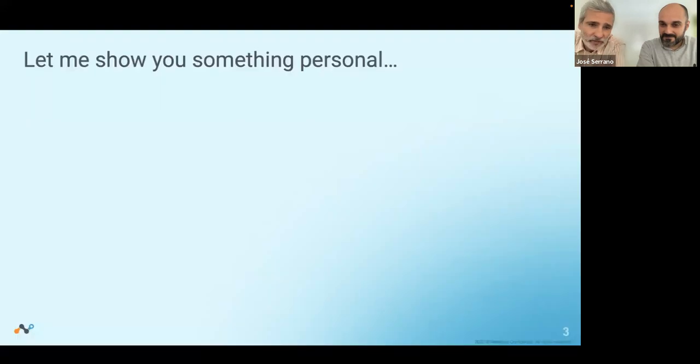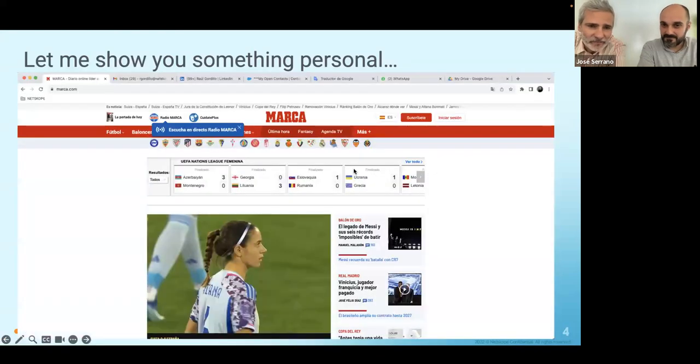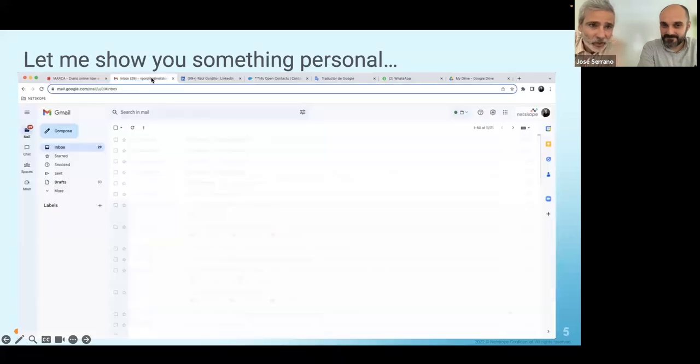But first of all, let me start with something personal. This is a picture of my web browser that I took a few weeks ago. And here you can see, I like sports, and I usually read the sports newspaper, the Marca in Spain. But you can see a lot of tabs here, and this is my corporate email.